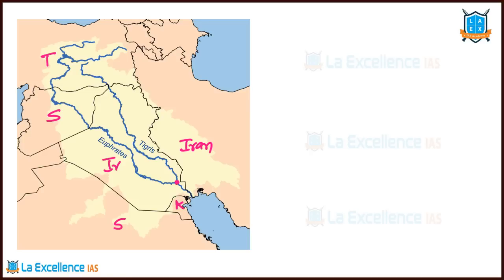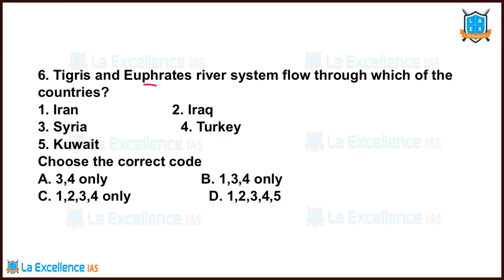So if there is a question asking us, Euphrates and Tigris rivers flow in which of the following countries? Let's solve such kind of question. This is Persian Gulf. This is Caspian Sea. Right, Tigris and Euphrates river system flows through which of the following countries? Iran, yes. Syria, yes. Iraq, yes. Turkey, yes. Kuwait, yes. So in Iran and Kuwait, though there's no direct flow of these rivers, the tributaries, etc., they flow in these countries. That's why the answer is all the above.